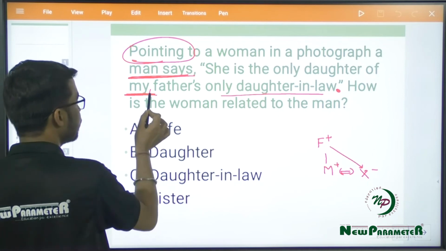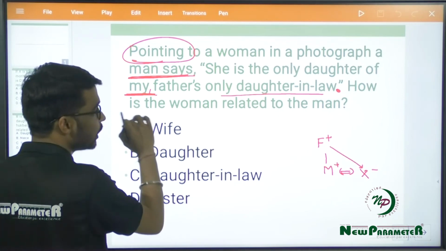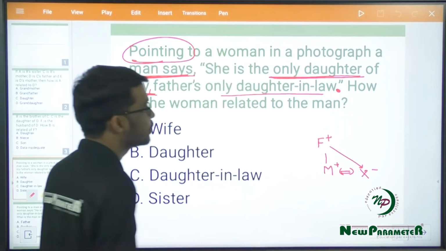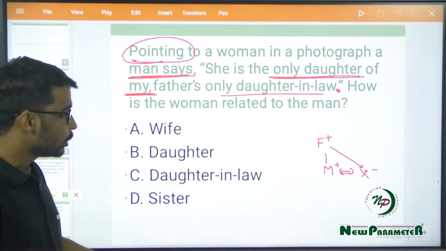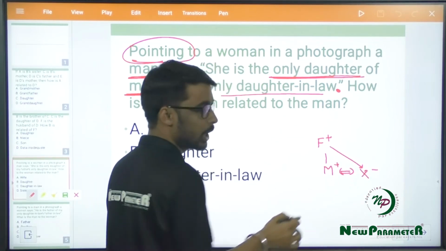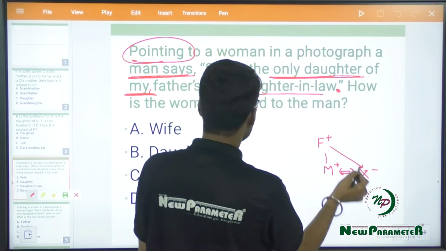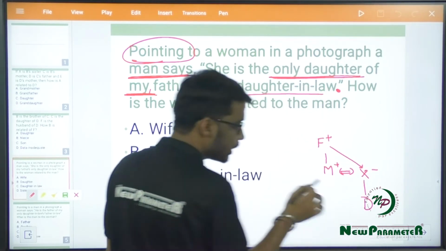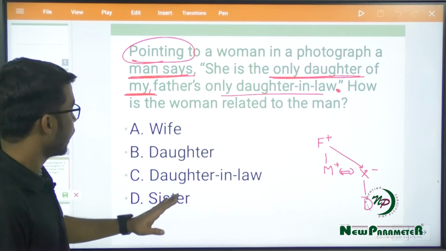relation, so we will find a relation that is present to the left of "my". There is a relation present to the left of "my", and that is only daughter. Now, only daughter of X, because this was the person that was last made in the graph. So only daughter of X, let's take it as D.